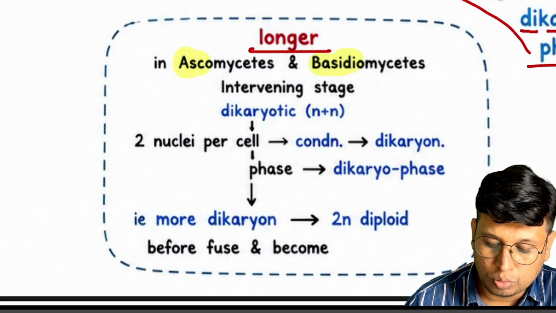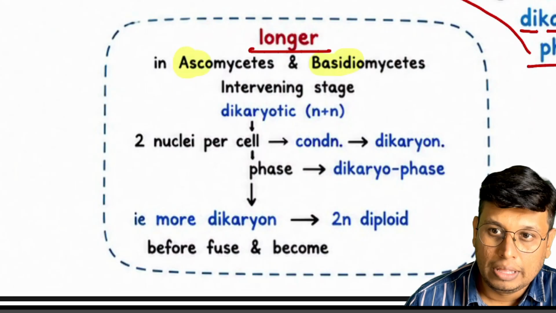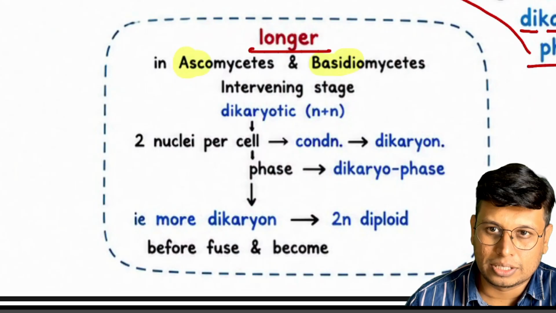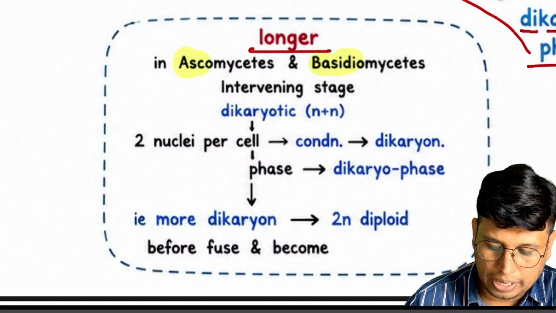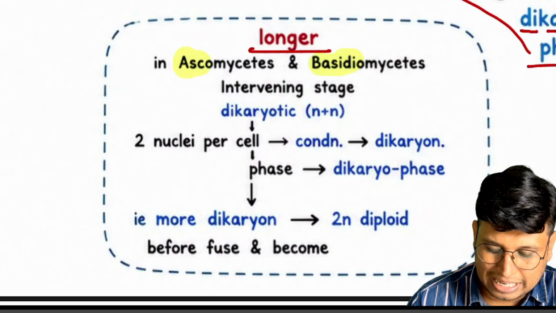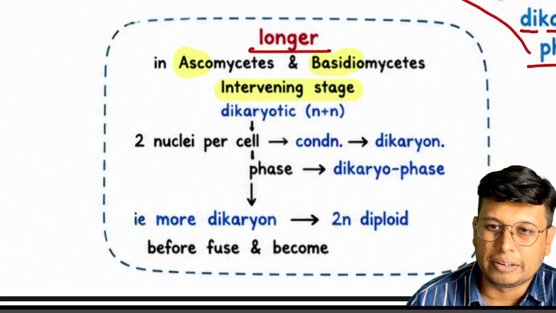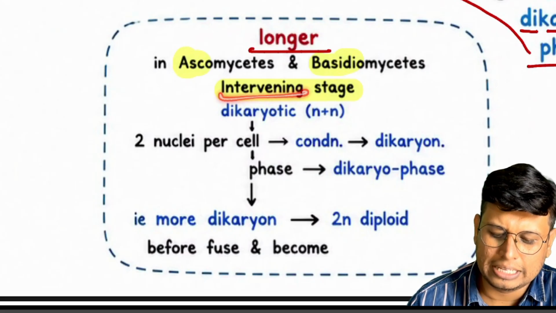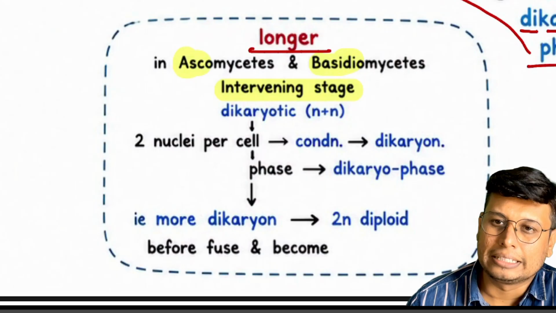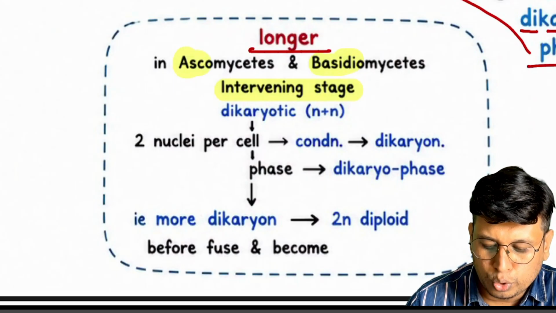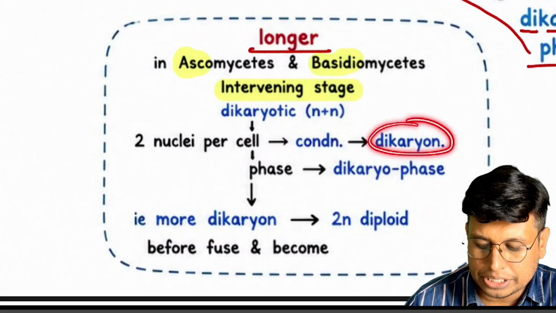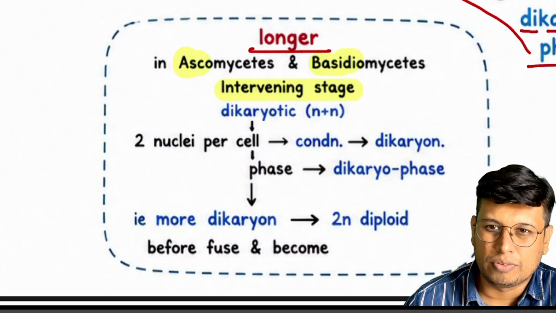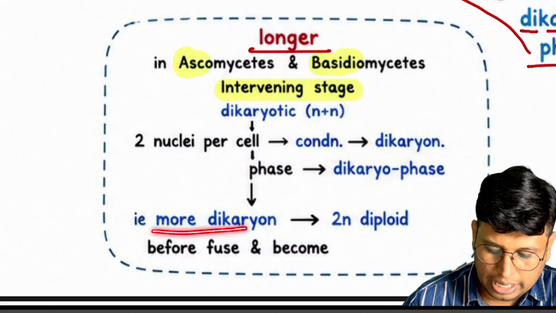Also, we know that both Asco and Basidio have septate branched mycelium. There is an intervening stage. This stage is also called intervening. Remember the wording, wording is very important. Intervening stage, delayed stage, dikaryotic phase. Two nuclei per cell, this condition is known as dikaryon, and the phase is known as dikaryophase.